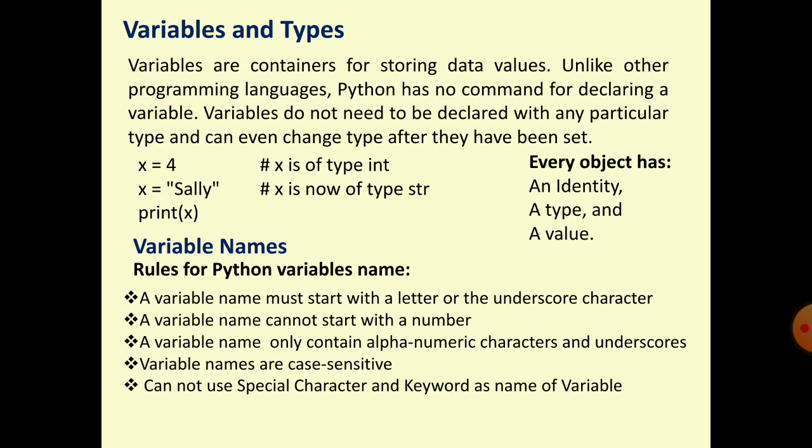So now, identifier naming rules. We have learned identifier naming rules. When we define a variable in Python, we have to follow some rules. The name of the variable is given by the user. When the user puts the name of the variable in the program, the user must follow some rules.